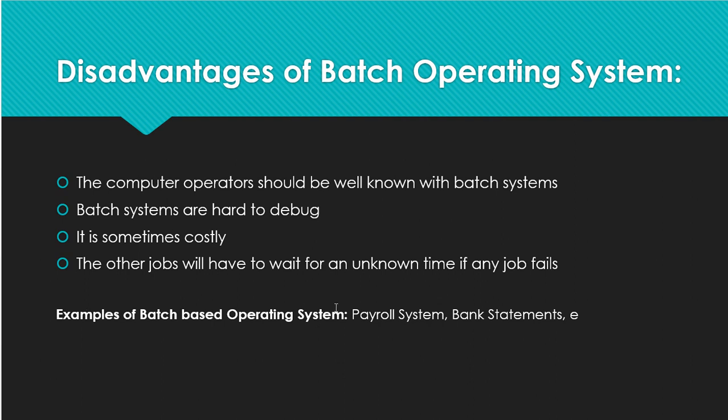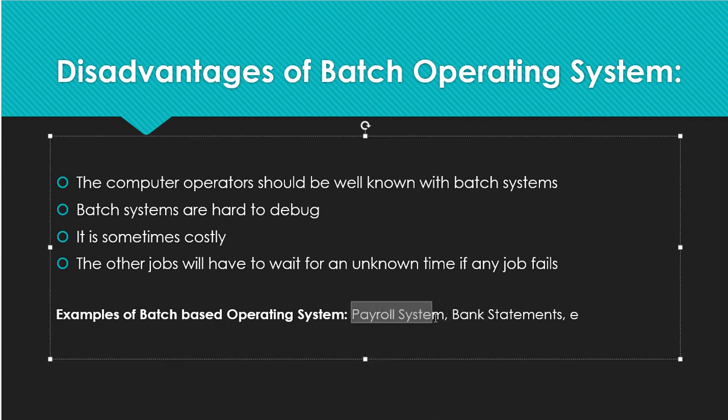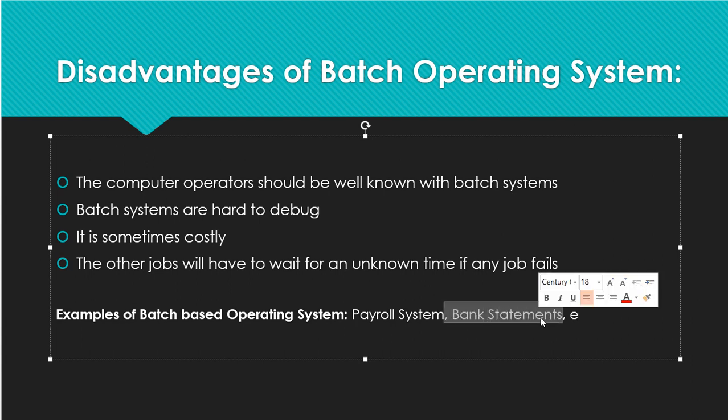Okay. Examples are given here. Payroll system is there. You can understand the payroll system and bank statements. It means that if the account section is there, what the banker will do is keep account forms on one side and withdrawal forms on the other side, and like that he can arrange different kinds of activity. So these are examples of the batch operating system: payroll system, bank systems, etc.